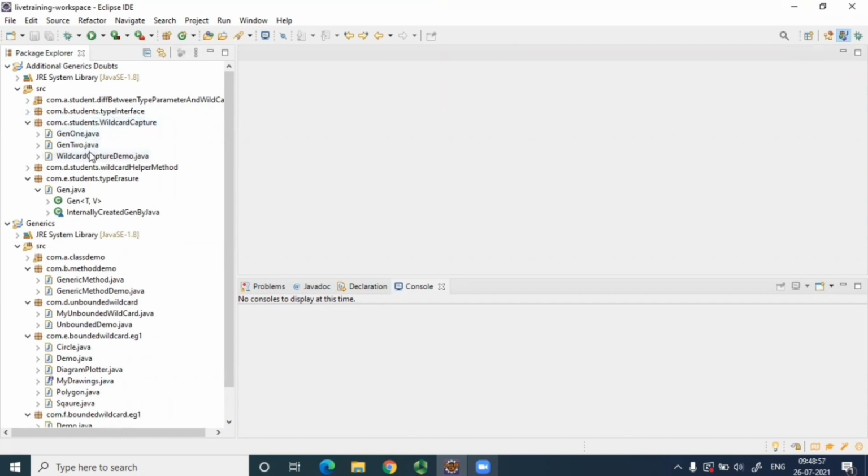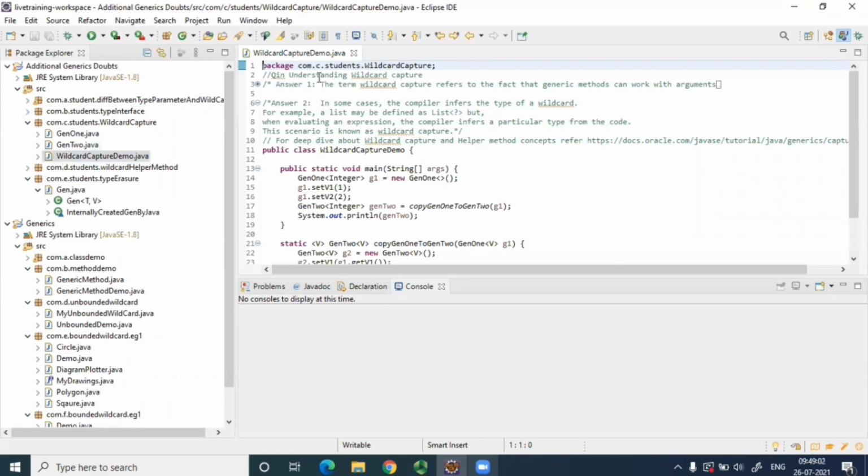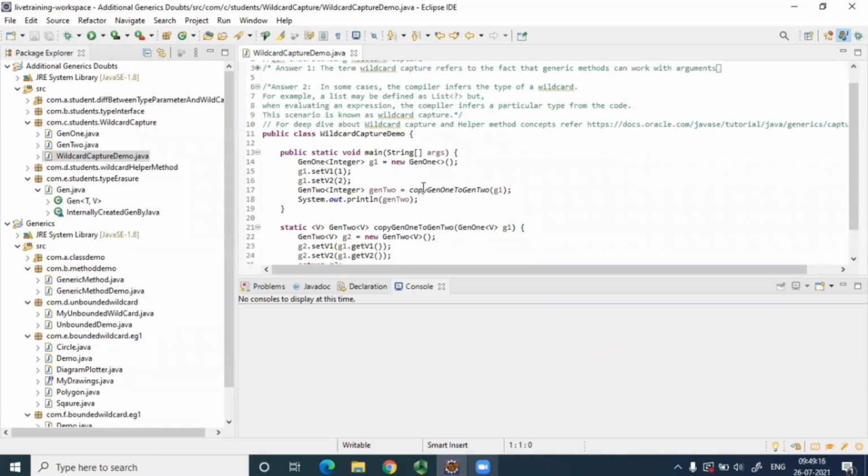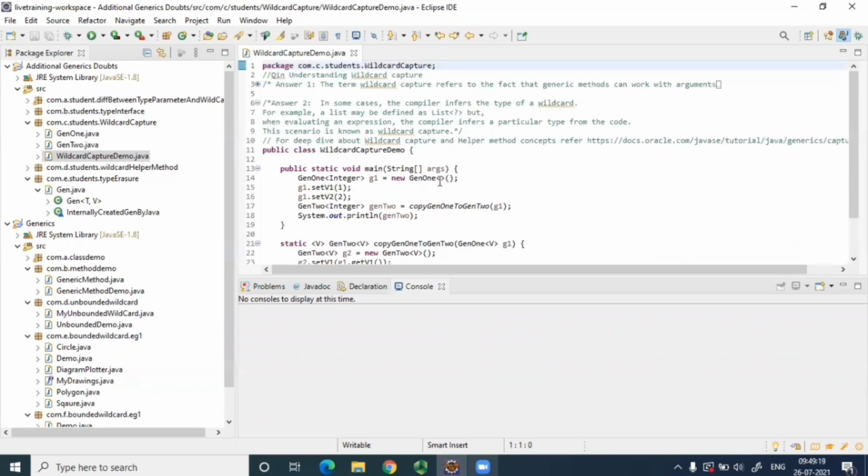Coming to wildcard capture, this is very interesting. Okay, so someone had asked about understanding wildcard capture. So the first answer I would say is the term wildcard capture refers to the fact that generic methods can work with wildcard arguments. We've already seen that, right? Now, what is the meaning of the word wildcard capture? Anyone, what do you feel or think when you hear the word capture? Can anyone tell me?